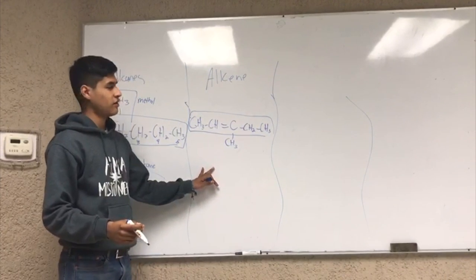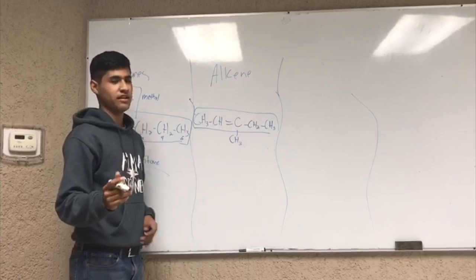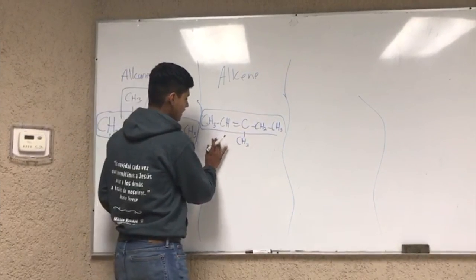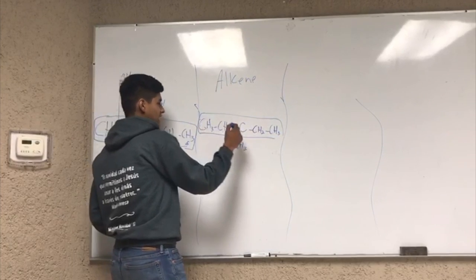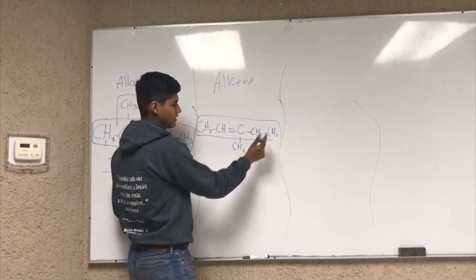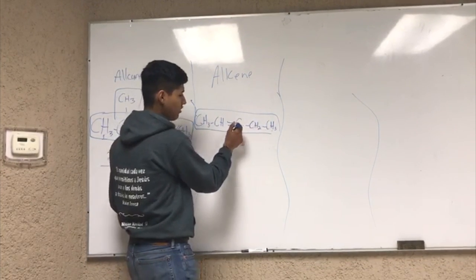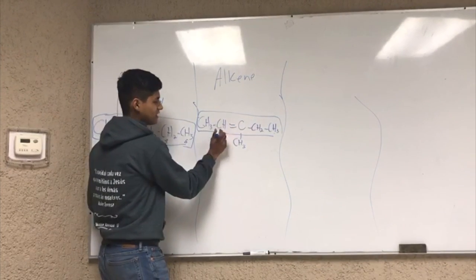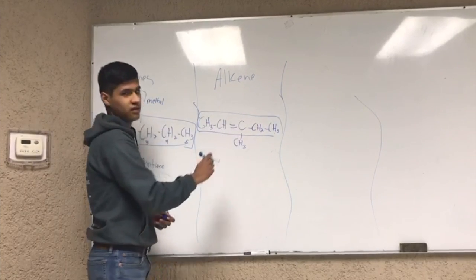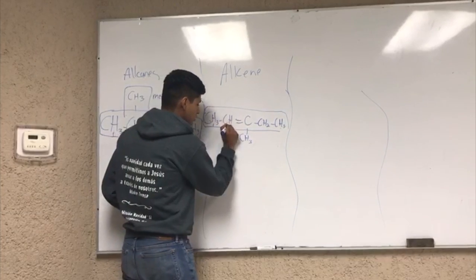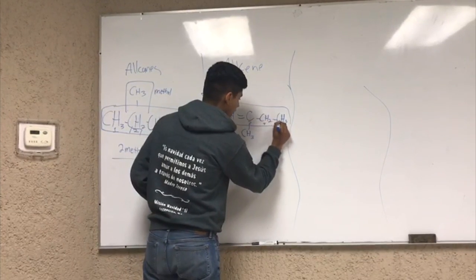But in this case, we're going to give more priority to the double bond. You can see that the double bond is closer to this side and not to this one. Counting this way, 1, 2, 3, 4, 5, the double bond is in the third one, and here it is in the second one. So we're going to start counting from here: 1, 2, 3, 4, 5.